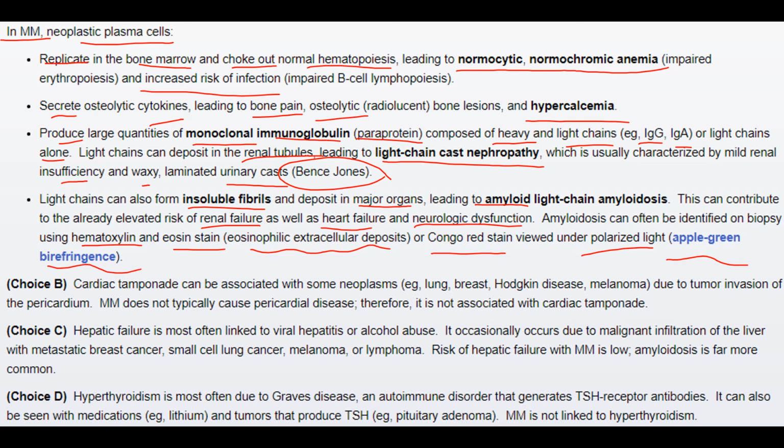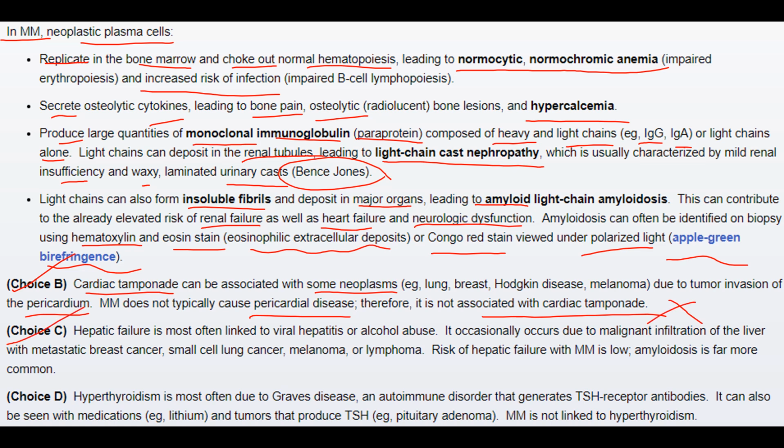Other options were incorrect, as in choice B. Cardiac tamponade can be associated with some neoplasms, for example lung, breast, Hodgkin disease, or melanoma, due to tumor invasion of the pericardium. Multiple myeloma does not typically cause pericardial disease, therefore it is not associated with cardiac tamponade.